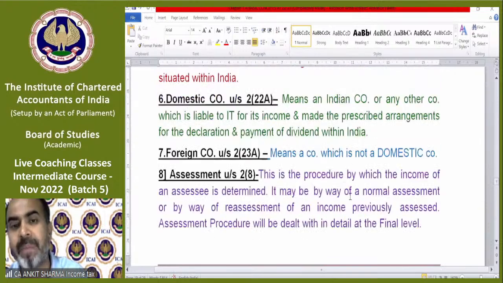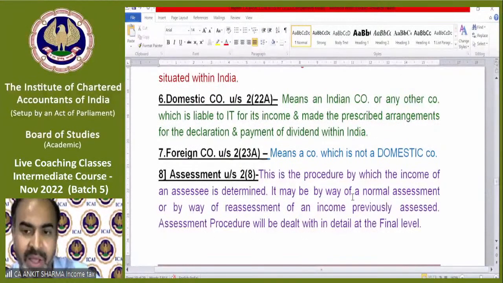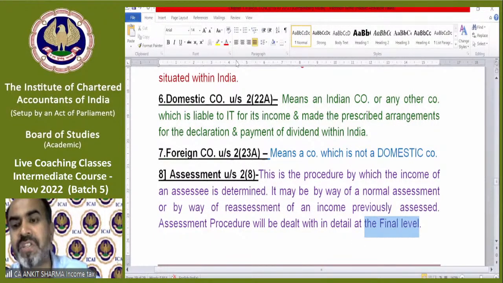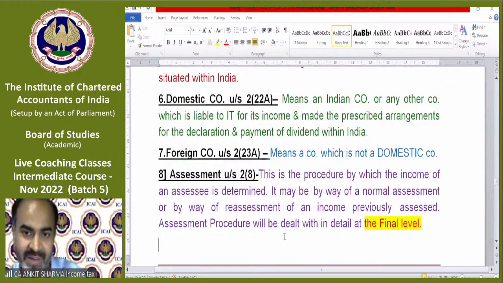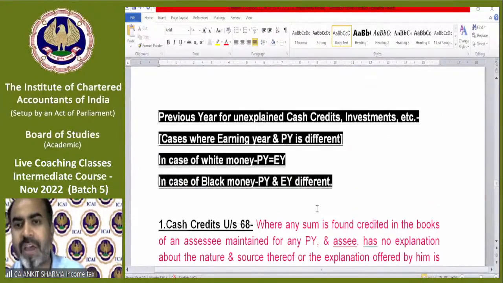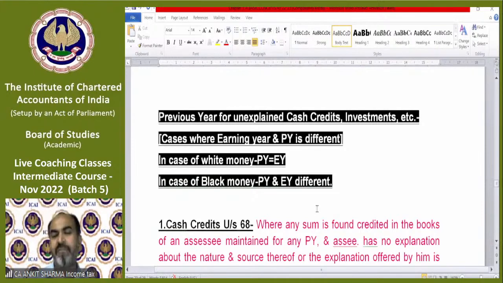Assessment definition. This is the procedure by which the income of an assessee is determined. It may be by way of normal assessment or by way of reassessment of an income previously assessed. The assessment procedure will be dealt with at the final level. The most important words are these: at the final level. So you are safe at this level. You need not understand the detailed provisions of assessment at this level. Now the definition part has been completed. We are left with some more interesting theoretical provisions, and after those, we'll move to the numerical part of rate of tax, etc.